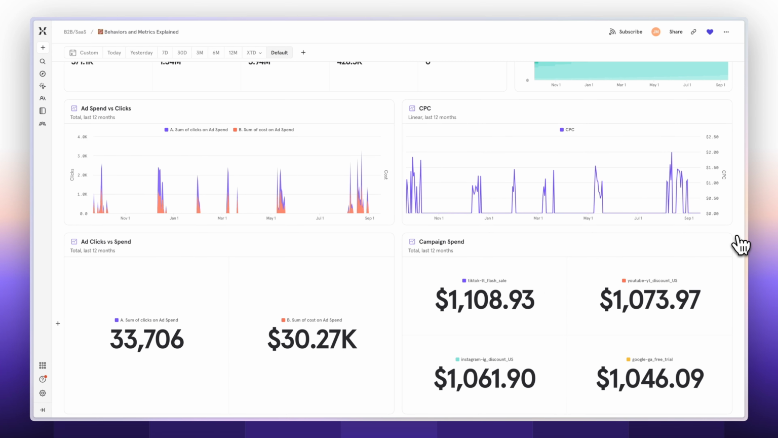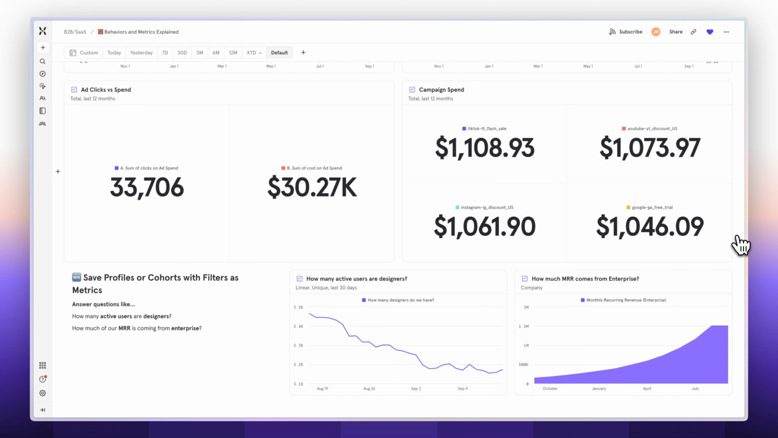Now let's take a look at cohorts and profiles. Two new features in saved metrics is the ability to save profiles and cohorts with filters on them. So I have these two different reports. This one is looking at how many active users are designers, and this one is looking at how much MRR comes from enterprise. Let's start here.